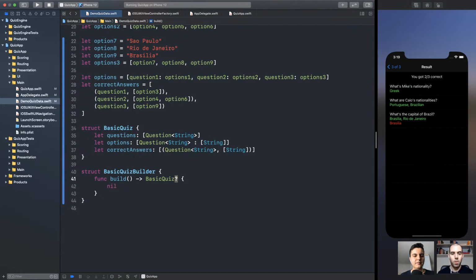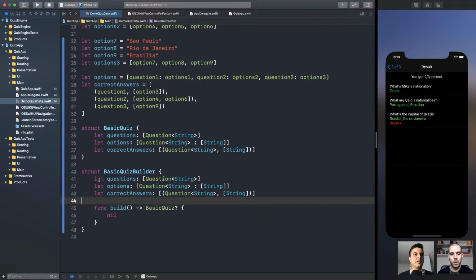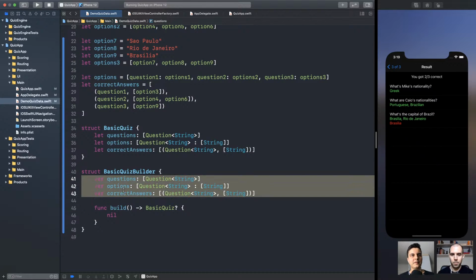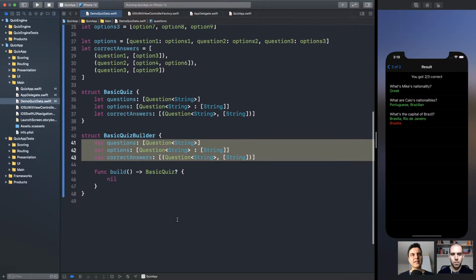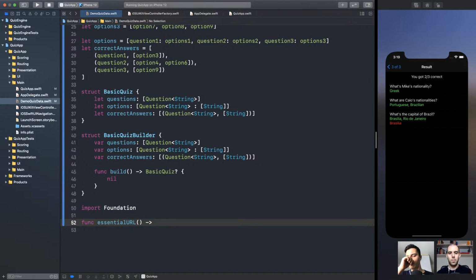Make sense? Yes. So the builder job is to collect all the data the basic quiz needs, and at the end, build a quiz with this data. Mm-hmm. So this is very similar to the URL components struct. Probably used it. For example, let's import here foundation essential URL function that is supposed to create a URL.